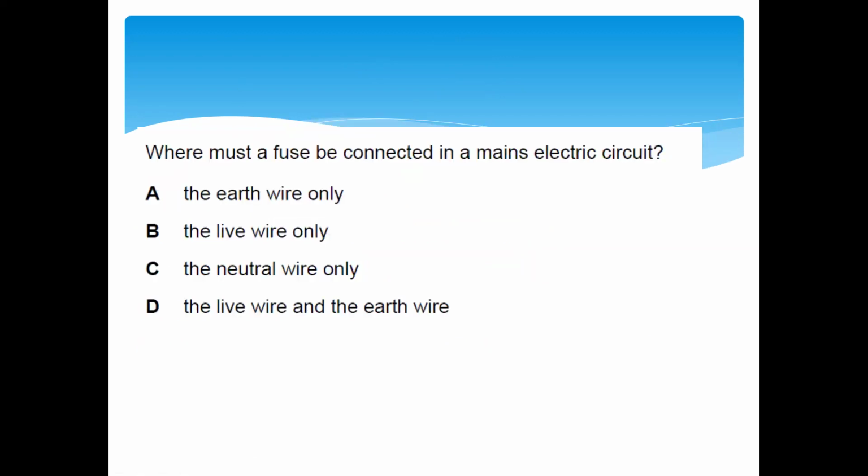Where must a fuse be connected in a main electric circuit? Earth, live, neutral. We have not discussed anything related to earth till now, so we will ignore that option. You have two, B or C. The fuse is always connected on the live wire. So that's why B should be the right answer.